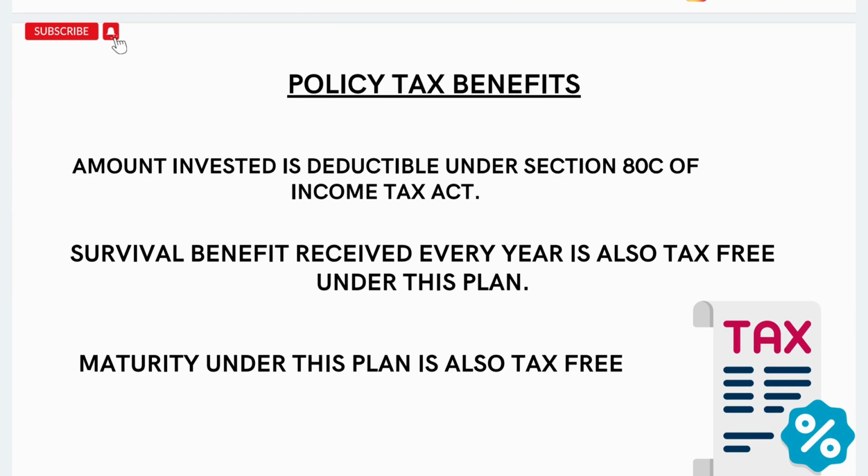Also the survival benefit which you will receive every year, from the 16th year or the year from which you will start receiving your income, to the end of your policy term, is tax free. Also the maturity amount under this plan is tax free. So both the survival and the maturity benefit are tax free.